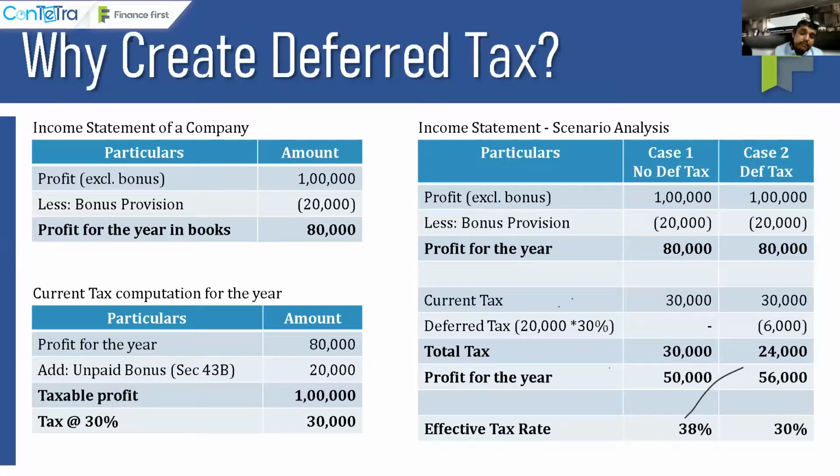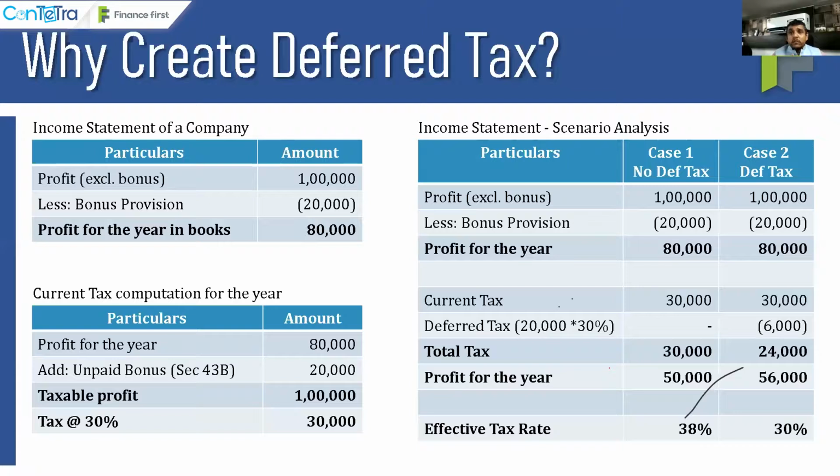Now, coming back to our example, we are talking about an effective tax rate of 38%. Really? So what's happening? It is happening because this bonus, what I'm disallowing, I'm going to pay tax on that. Now, at any point of time in future, are we going to have any tax consequences as far as this bonus is concerned? So what we have to think is this bonus, from an example perspective, when will it get allowed in income tax? It will of course be on payment basis. That means in the next year, I'm going to allow it based on the payment, what I'm going to do for bonus. So this 20,000, at some point of time, I am going to get a tax deduction, right?